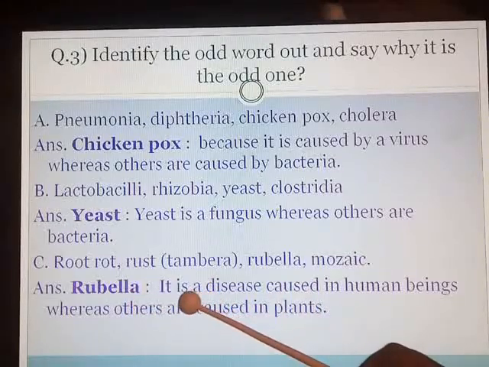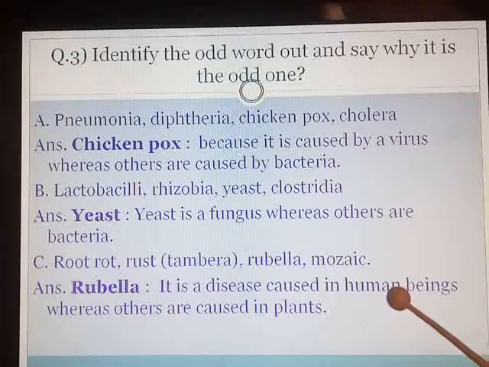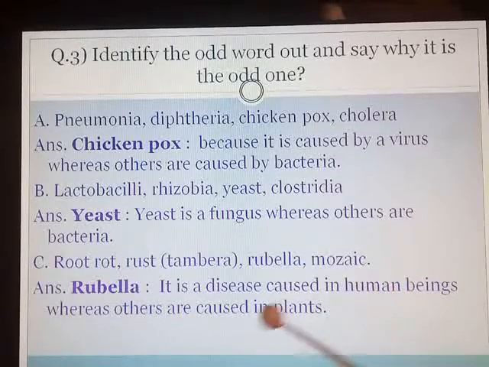So the odd one out is rubella. What explanation will you give? It is a disease caused in human beings, whereas others are caused in plants.